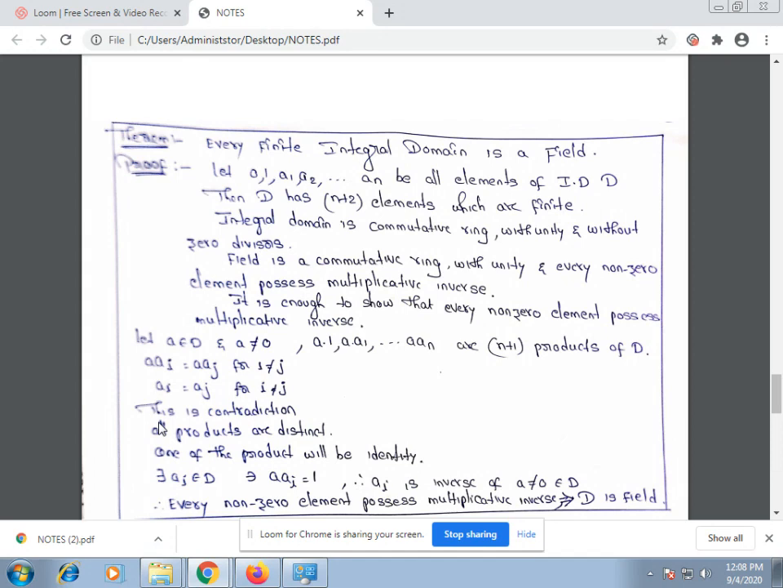One of the products will be the identity because D is an integral domain. So one of the products means there exists some ai belongs to D such that a · ai is equal to 1. Therefore, ai is the inverse of a. That means every non-zero element possesses a multiplicative inverse. This implies D is a field.